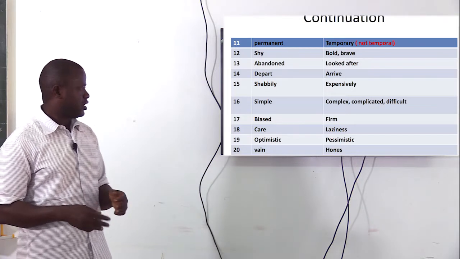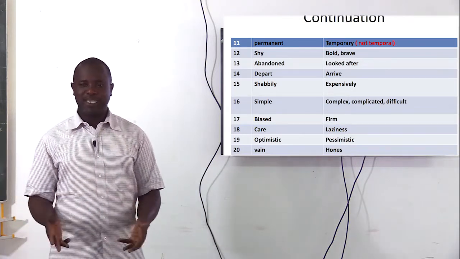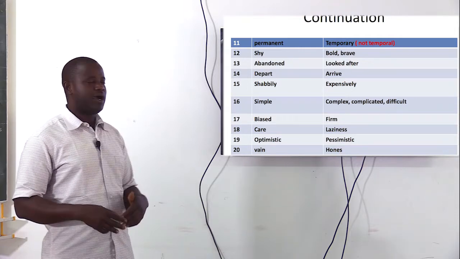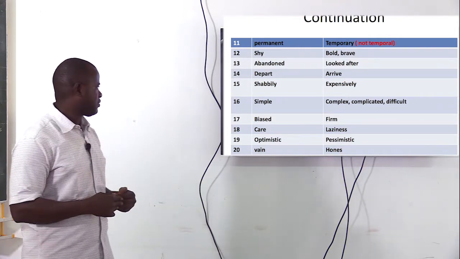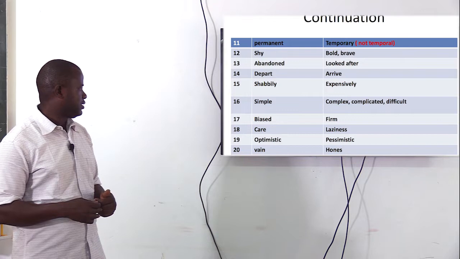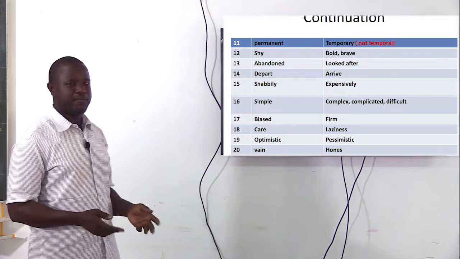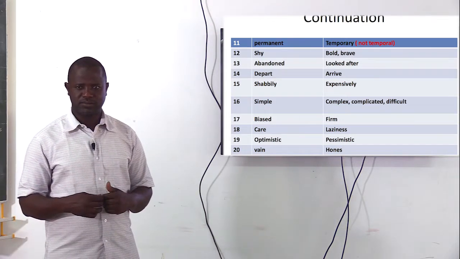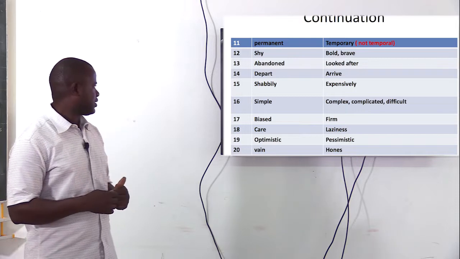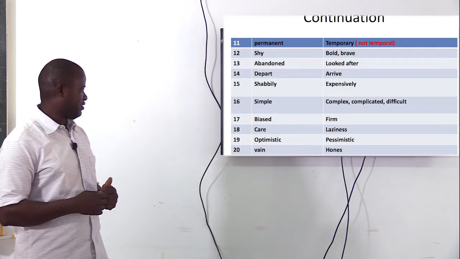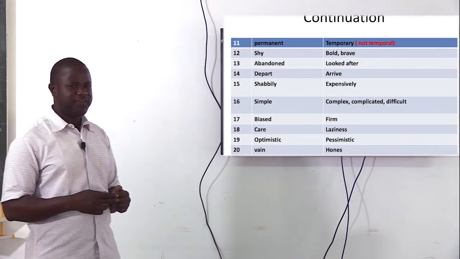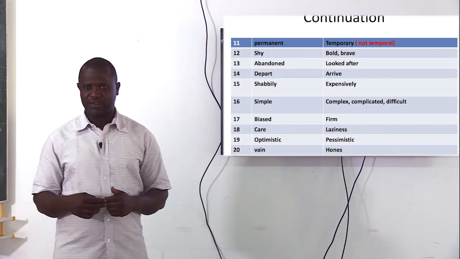Simple, complex, complicated, or difficult. Biased, firm. Care, laziness, optimistic, pessimistic.